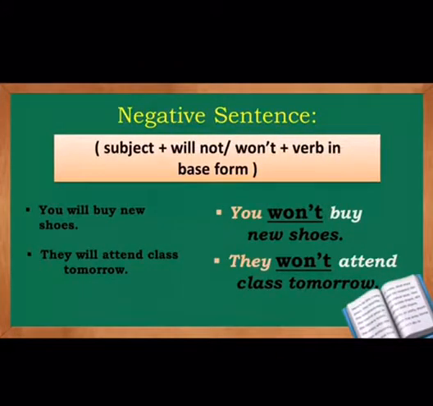Now in a negative sentence, the pattern is subject plus will not or won't plus verb in the base form. Now let us see some examples here and how to change them in a negative sentence. You will buy new shoes. If we use negative sentence, it will become you won't buy new shoes. Next is they will attend class tomorrow. Now its negative sentence would be they won't attend class tomorrow.